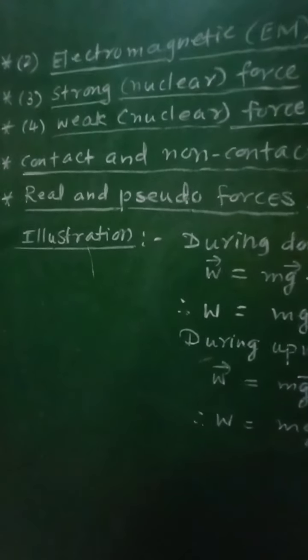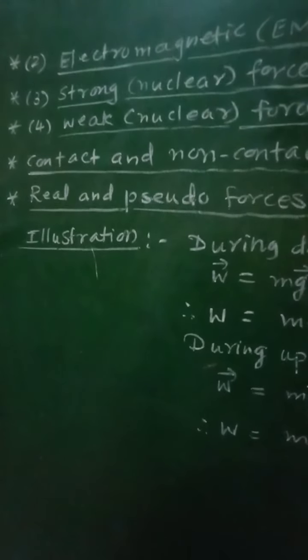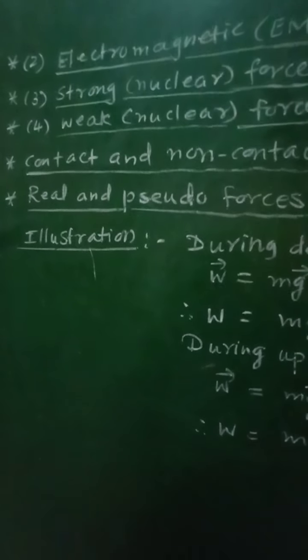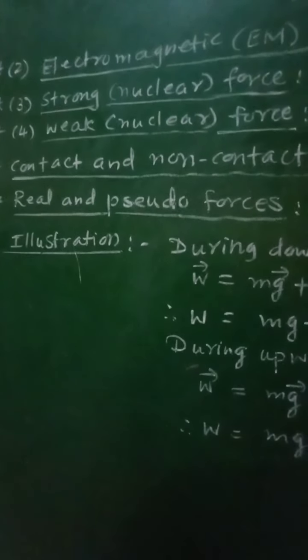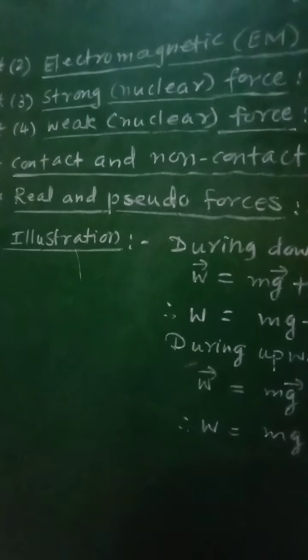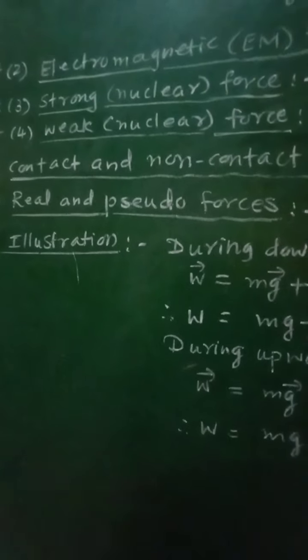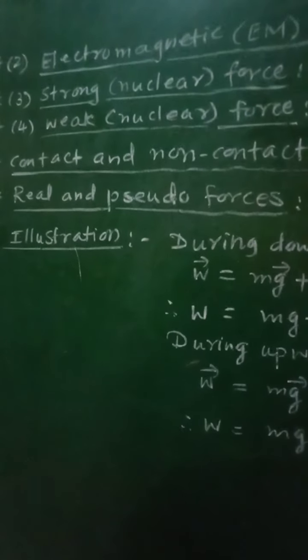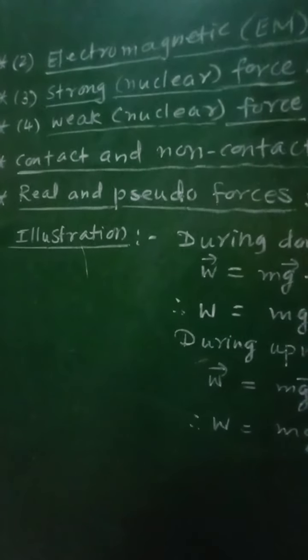That means for contact forces, the bodies must be physically in contact with each other. All these forces are electromagnetic in nature, arising due to some deformation. When there is deformation of the bodies, then these forces will exist in the form of electromagnetic forces.